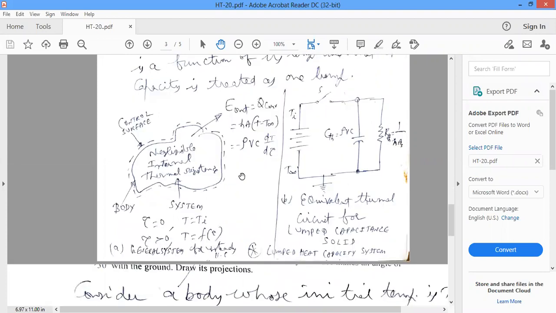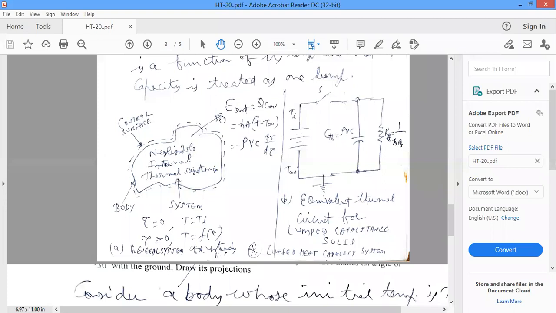For this, consider a body, and this is one system with negligible internal thermal resistance, or negligible conduction resistance. This is the control surface, and this is the system. This body has some energy at some temperature, and it gives out some heat energy, the energy out.